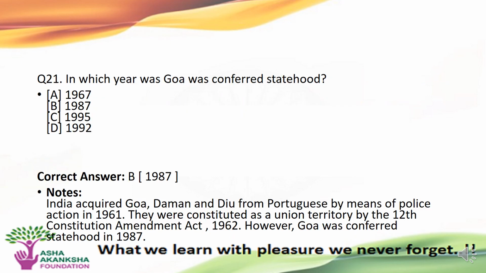Next question is, in which year was Goa conferred statehood? Options are A. 1967, B. 1987, C. 1995, or D. 1992. The correct answer to this question is option B, that is 1987.